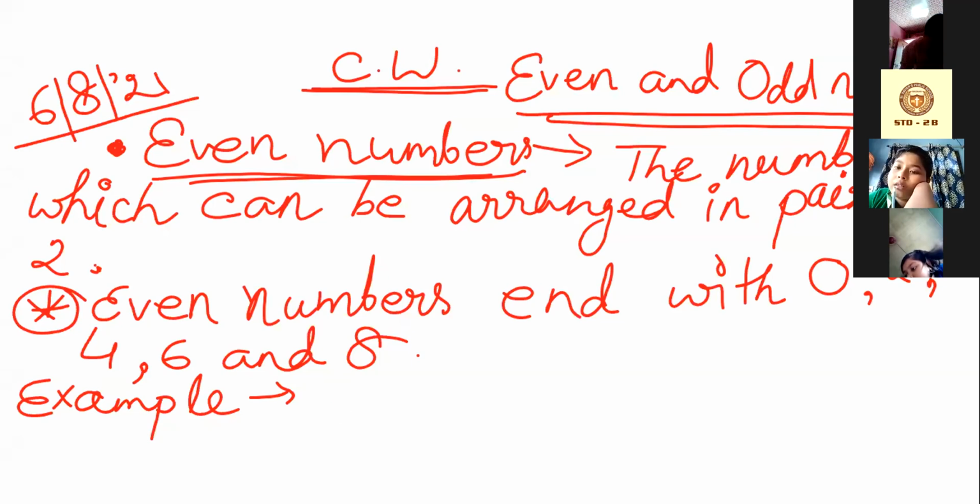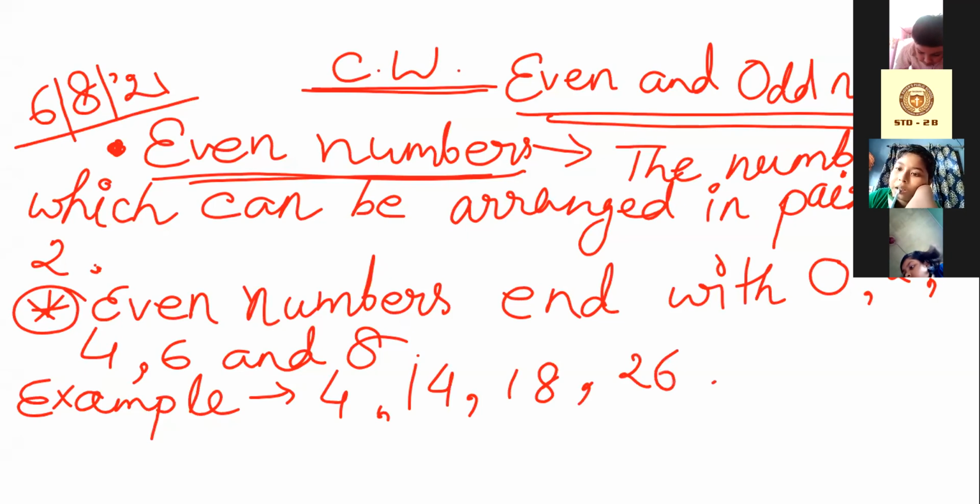Eight, 14, or we can write 4, 14, 18, 26, 48, dot, dot, dot. Completed?